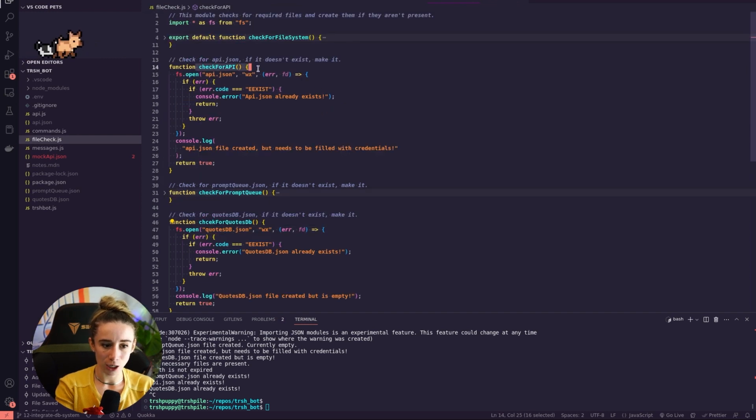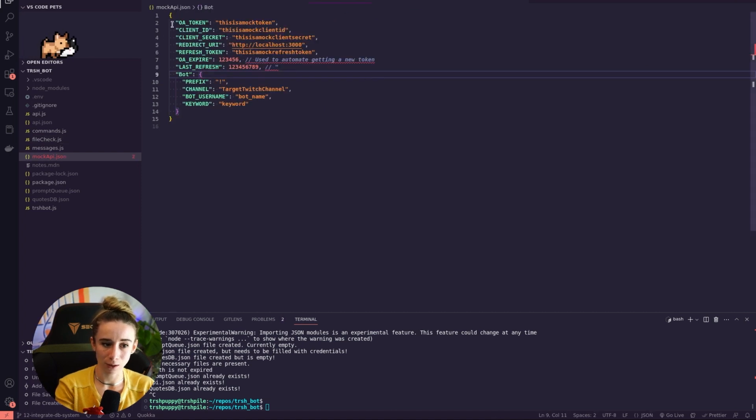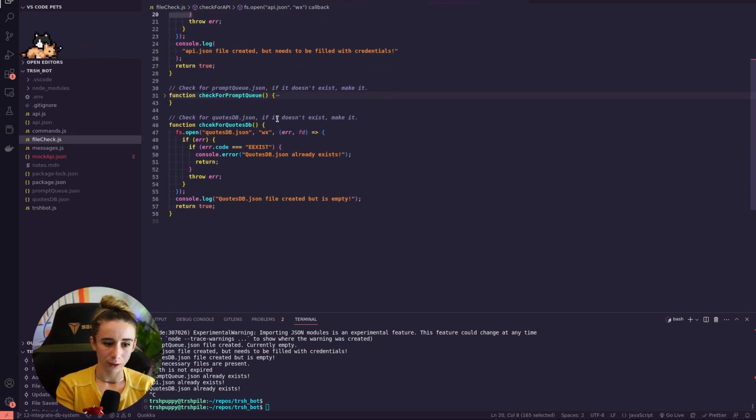So the first one is check for API, right? They need the api.json file to work. So if api.json does not exist in the current directory that Trashbot is running from, file system is going to essentially create it for them. It's going to be empty. It's not going to have all the values that it needs. That's kind of why I have mock API right here, so that they can format it exactly how it needs to be for the code to use it. But it'll create it for them.